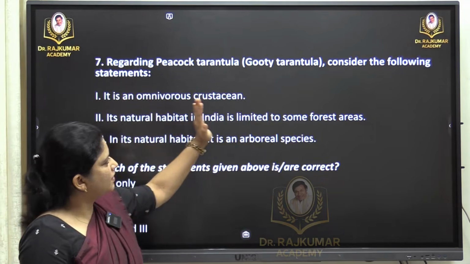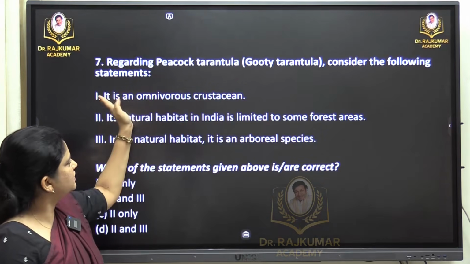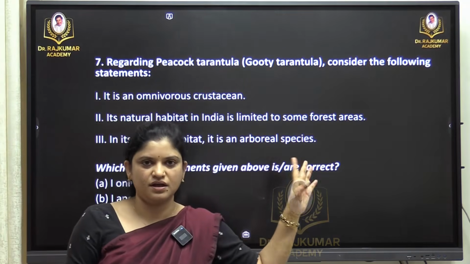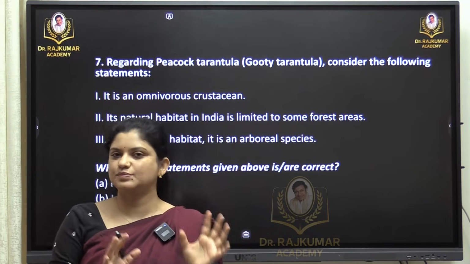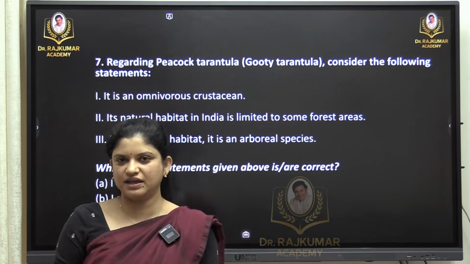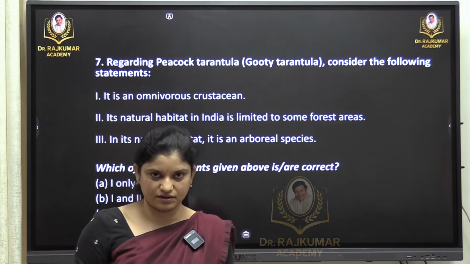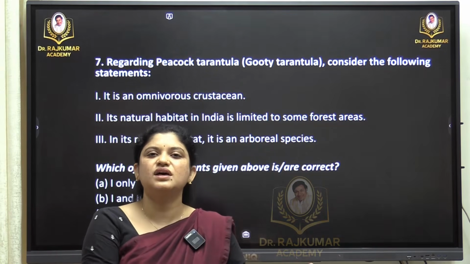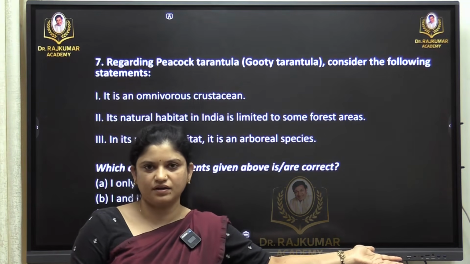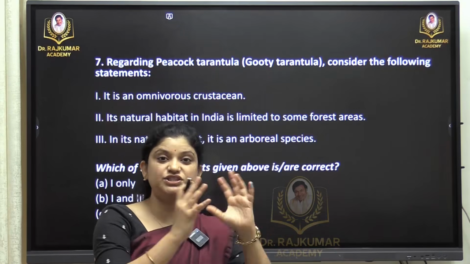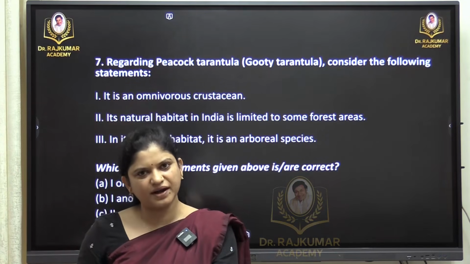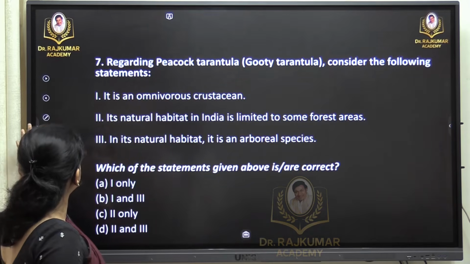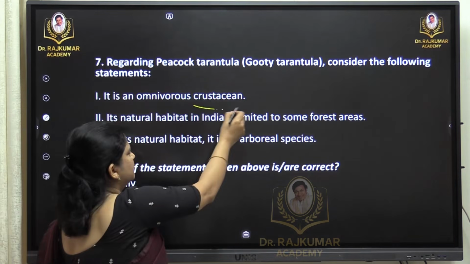So let's look into it. Consider the following statements regarding the species. First statement, it is an omnivorous crustacean. When a person knows it is a spider, it is a no-brainer, it is very easy. Definitely it is not a crustacean, it is an arthropod. Crustaceans are what? Crabs, shrimps, lobsters, all are crustaceans with a shell. So tarantulas are spiders, but a different group altogether. When we speak of crustaceans, I have already mentioned this is incorrect.